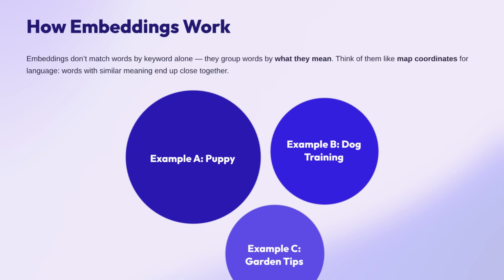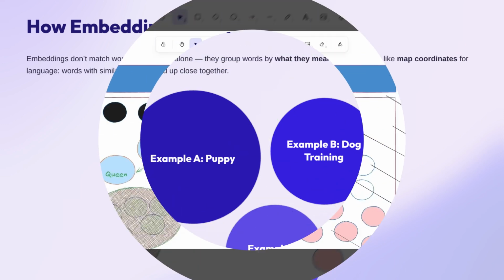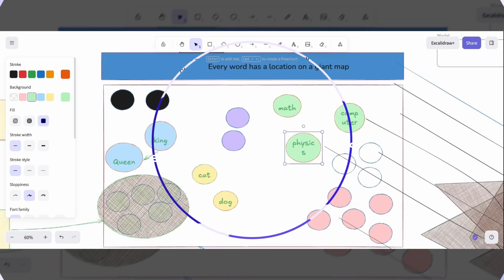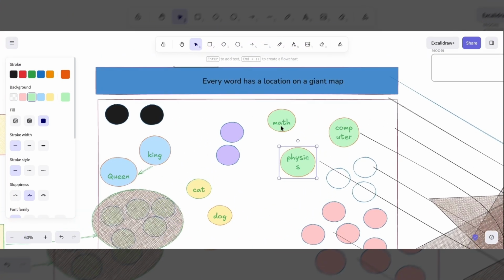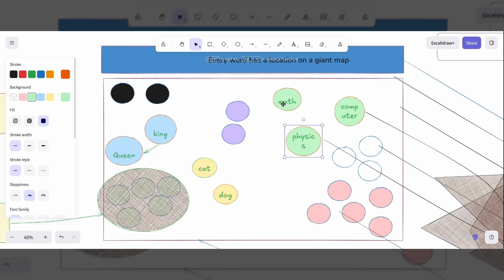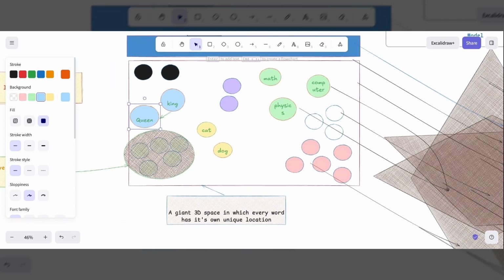Imagine every word gets its own location on a giant map. Instead of storing the word itself, we store coordinates that represent its meaning. This process is called embedding generation. We have different words, and each word on the giant map gets its own location. Now in between we have a model that converts all the tokens, or chunks, into embeddings. Now looking at this workflow, you can clearly see how embeddings actually work behind the scenes.